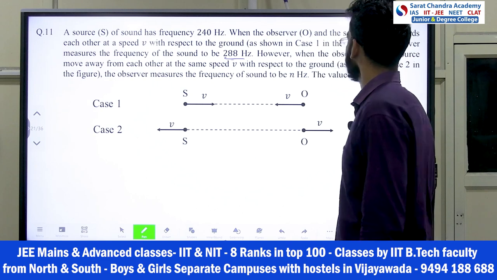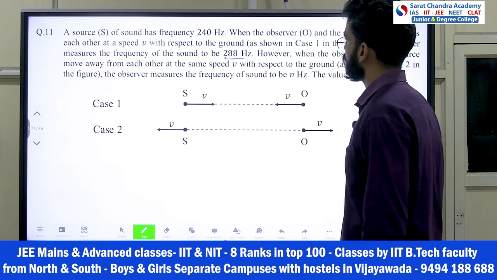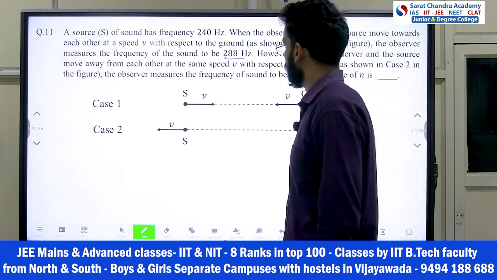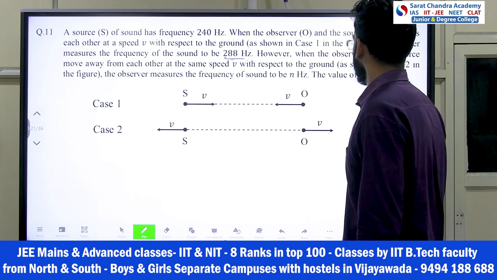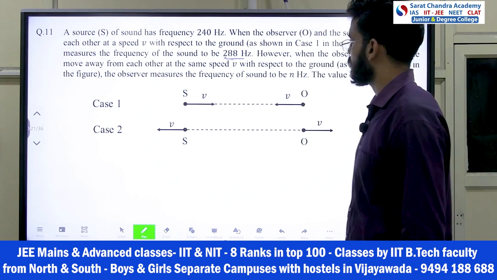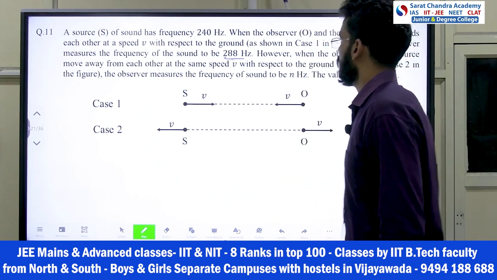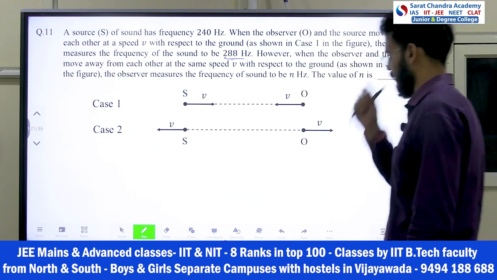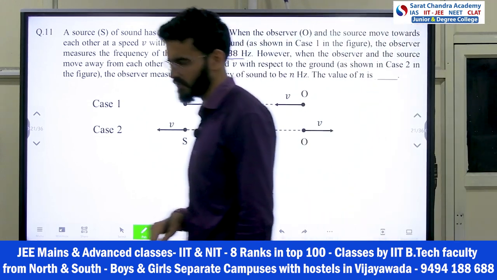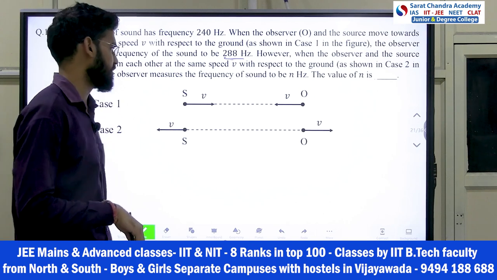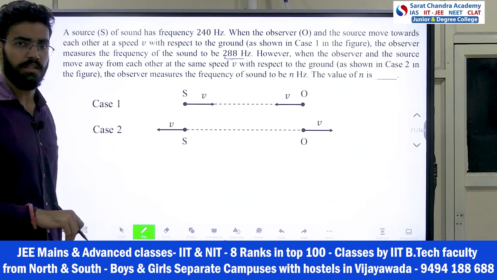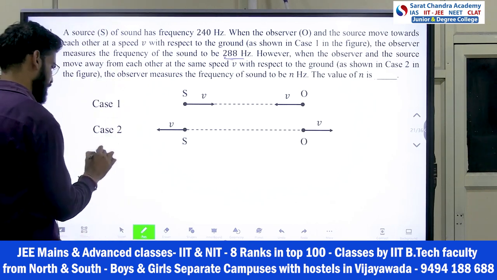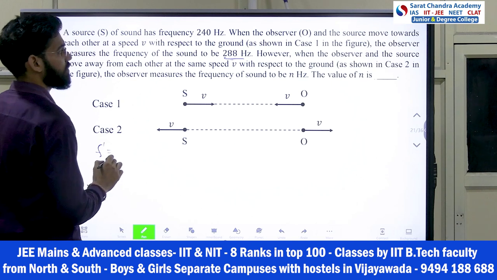Nothing extra is there. However, when the observer and the source move away from each other at the same speed v with respect to the ground, in case 2, the observer measured the frequency of sound to be a new frequency n. The value of n will be how much? So the new frequency is asked when they are moving away from each other. Formula based question, nothing else.